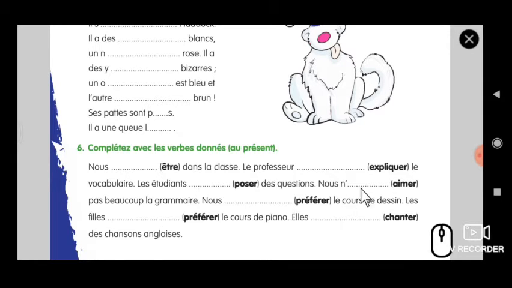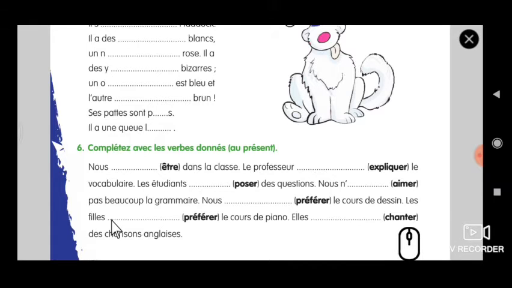Nous n'aimons pas. So for the nous form, what do we have to do? Take out the ER and add ONS. Nous n'aimons pas beaucoup la grammaire. We don't like grammar a lot. Nous préférons. The same way you take out the ER here. See, two ERs are there; the last ER alone you take out and add ONS. Nous préférons le cours de dessin.